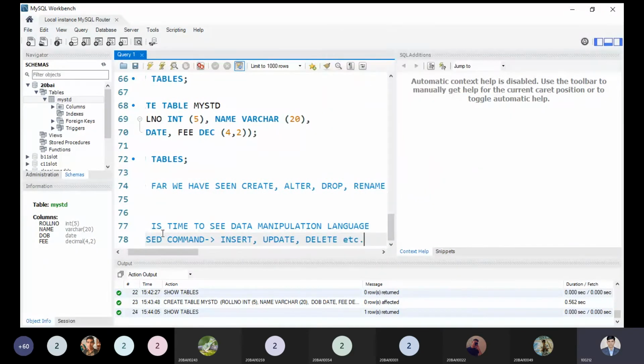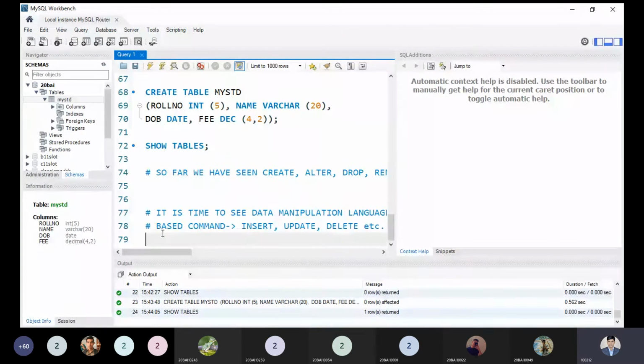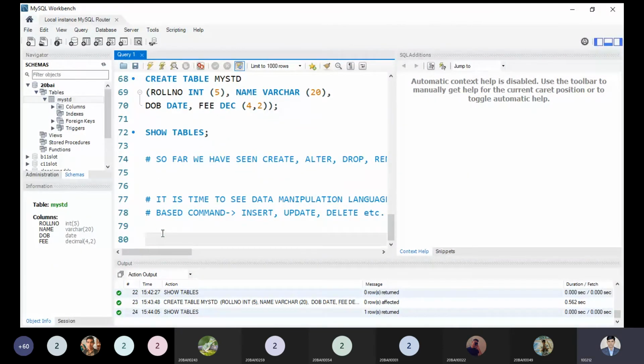So this is the point you people are required to understand. The question we should have in our mind: what is the data which is occupied by my data table? What data is held by my data table? That is a big question. So what is the command by which I can see it? Can anyone who has any idea please share your idea right now?